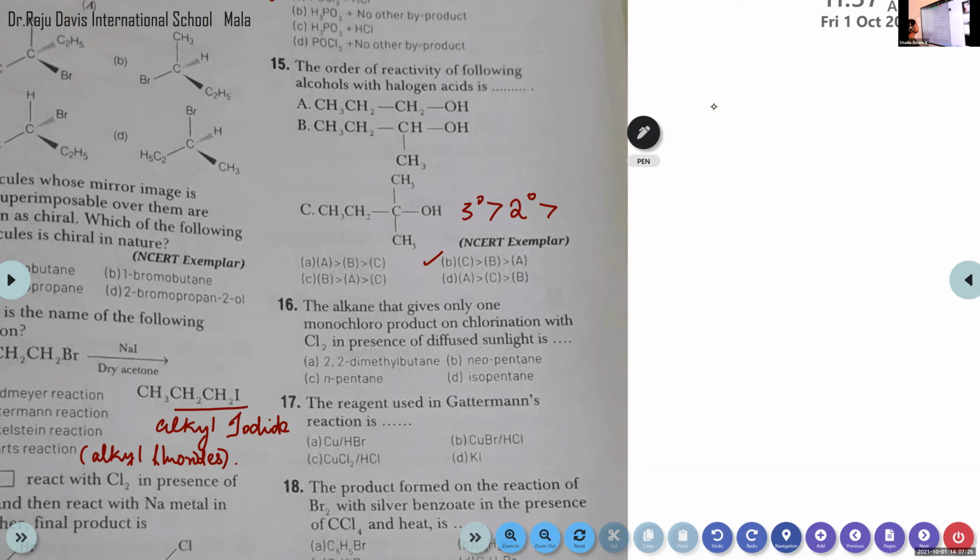So first we need to draw the structures of all these four compounds given here. First we will try with 2,2-dimethyl butane. Just draw the structure of 2,2-dimethyl butane.